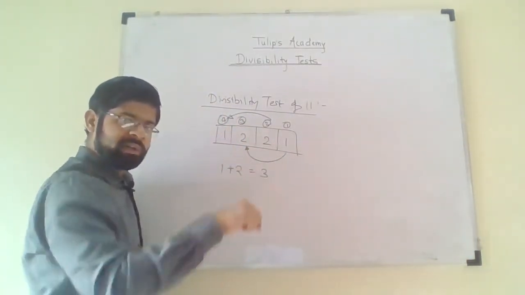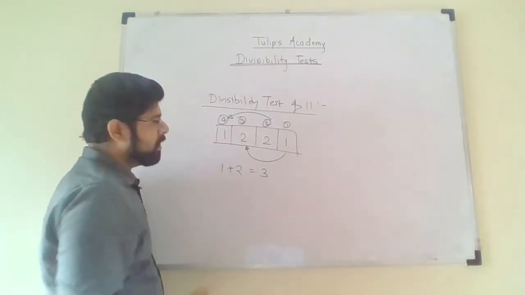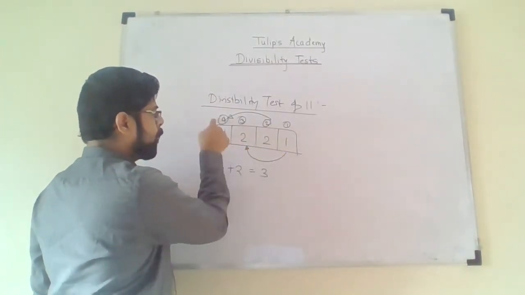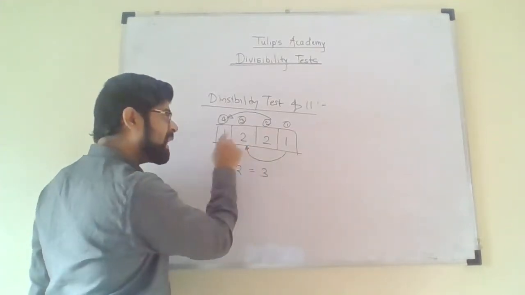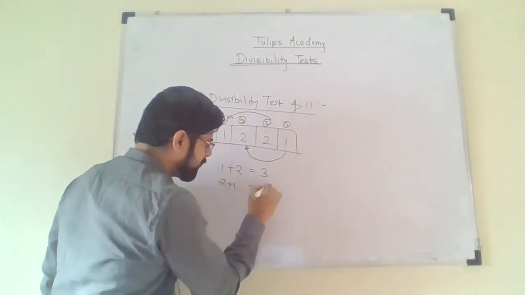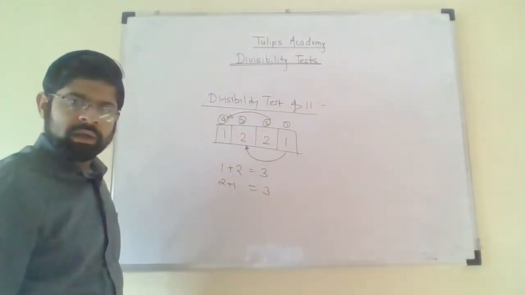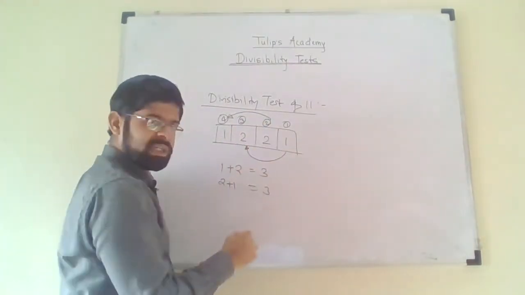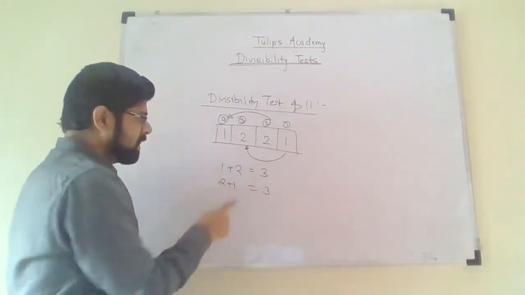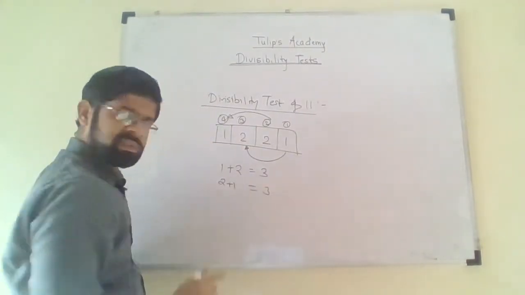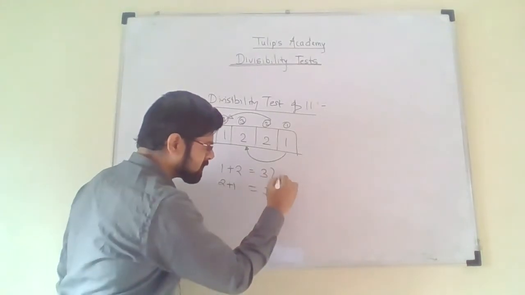Now consider the remaining alternate numbers, the numbers at position number 2 and position number 4. Again add these two remaining numbers. So 2 plus 1 will be 3. Clear? We have first added these two alternate numbers and then these two alternate numbers. So I have got 3 and 3. Now take the difference of these two numbers.